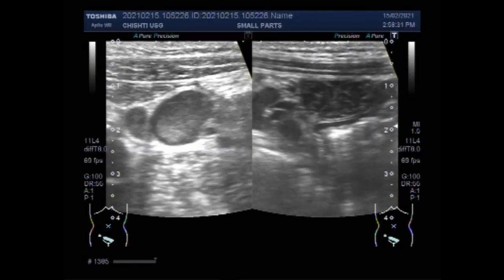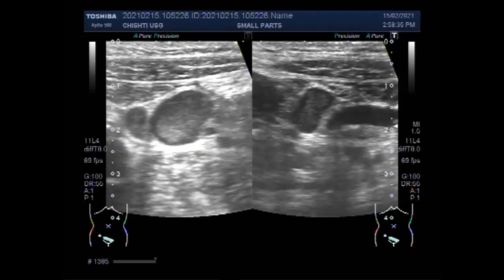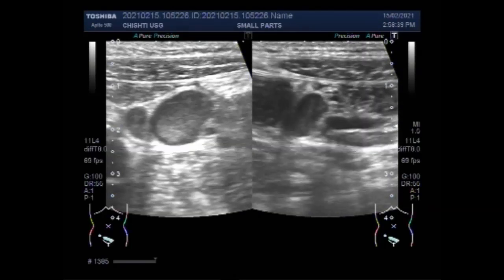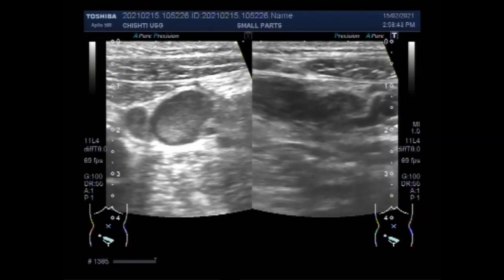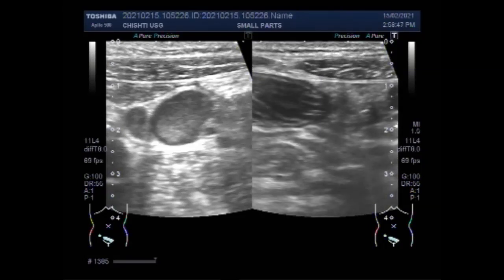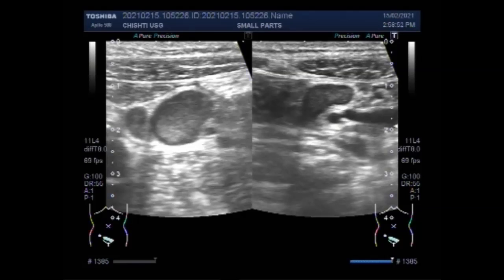Now, mesenteric lymphadenitis is the inflammation of lymph nodes. The mesenteric lymph nodes which become inflamed are in the membrane that attaches the intestine to the abdominal wall. There are hundreds of lymph nodes that help the body to fight against diseases. They trap and destroy microscopic invaders like viruses or bacteria.